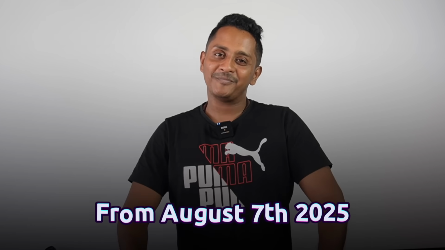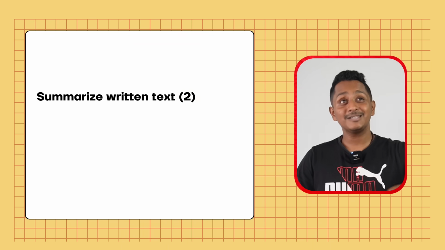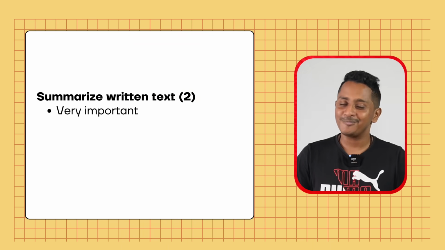Alright, without any further delay, let's straight away get into the summarize written text with a new working template for a 90 out of 90. Summarize written text, there are a lot of changes with respect to the new updates that are going to be in place from August 7th, 2025. Of course, there would be 2 questions fixed from summarize written text. Is this very important? Yes, very, very important.